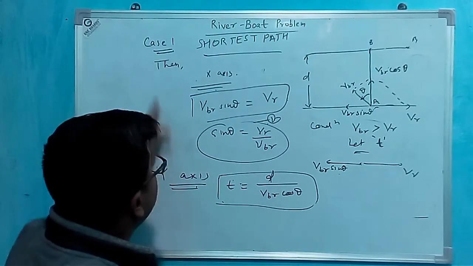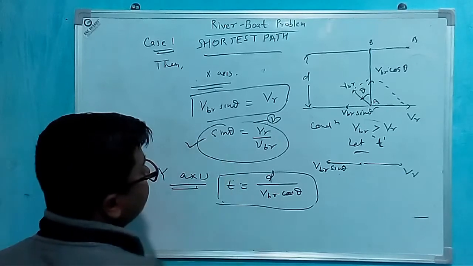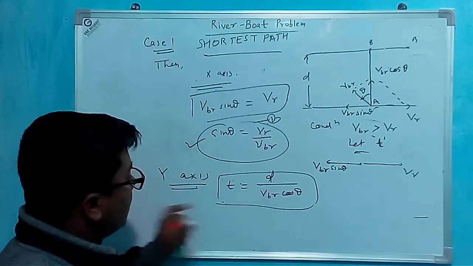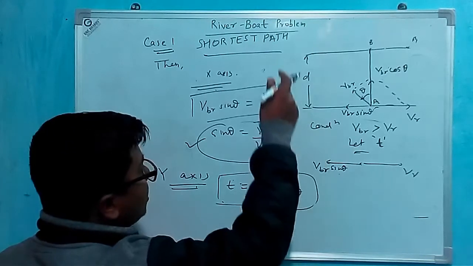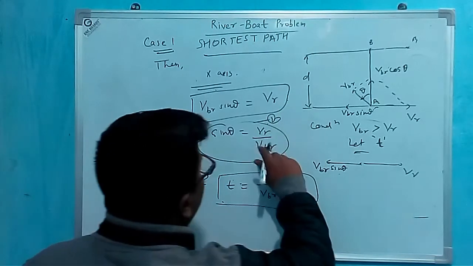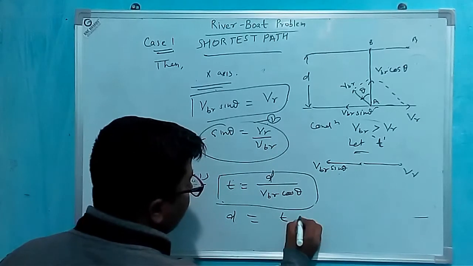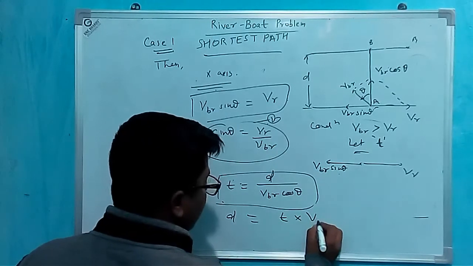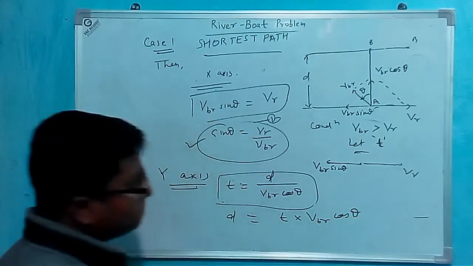This is the shortest path case. For shortest path, sin theta will be that, and time period is t. So shortest path will be here, d is equal to t into VBR cos theta. Okay,